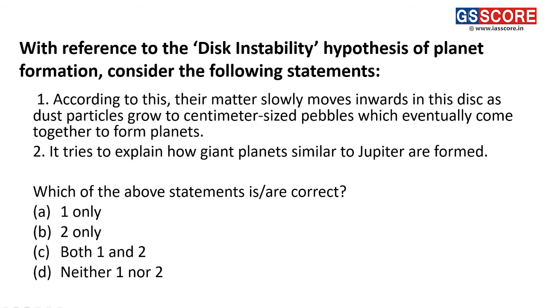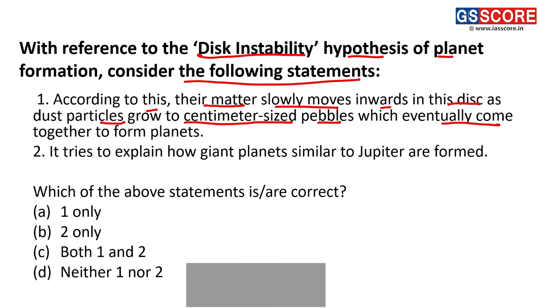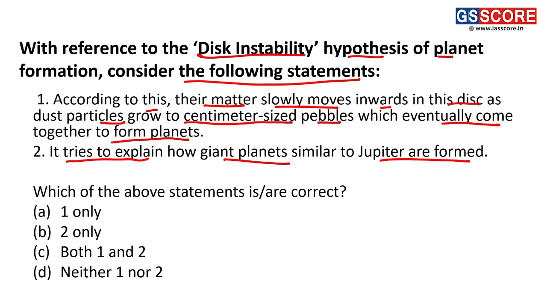So the first question for today's discussion is with reference to the disk instability hypothesis of planet formation. Consider the following statements. Statement 1: according to this, matter slowly moves inwards in this disk as dust particles grow to centimeter-sized pebbles which eventually come together to form planets. Statement 2: it tries to explain how giant planets similar to Jupiter are formed.